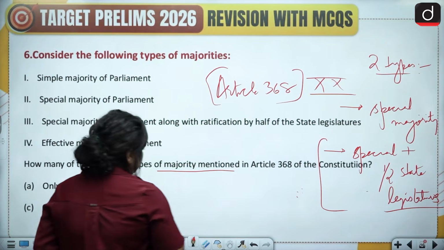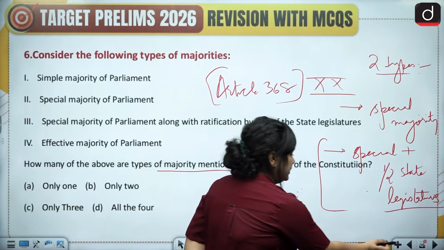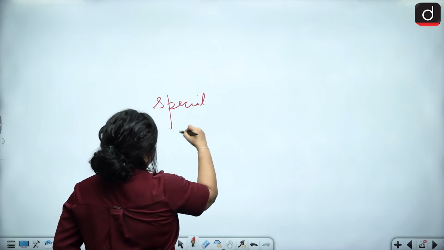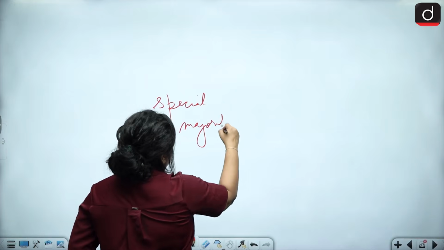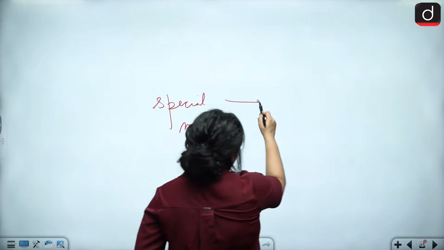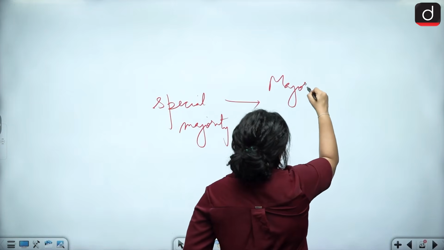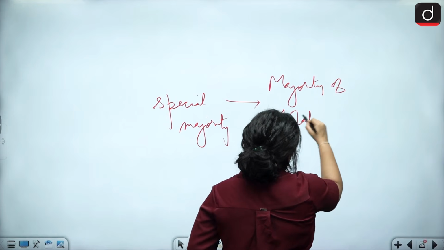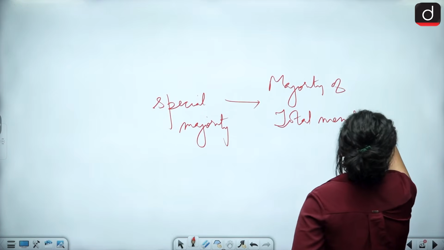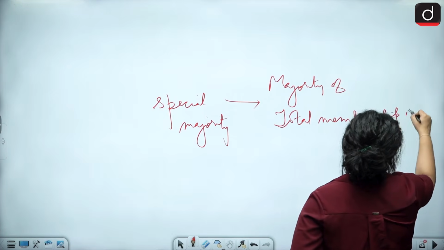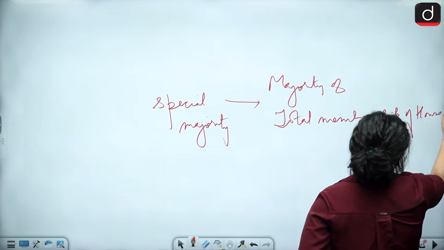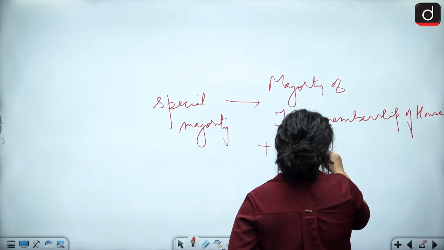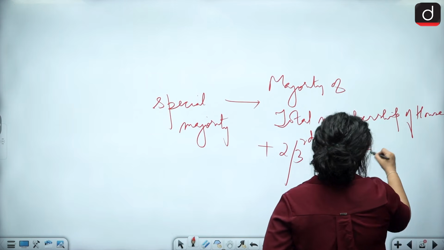What is meant by special majority? When I say special majority, it means a majority of the total membership of the House, irrespective of vacancies and absentees, plus 2/3 of the members present and voting.